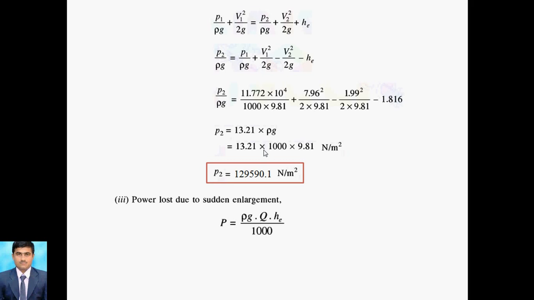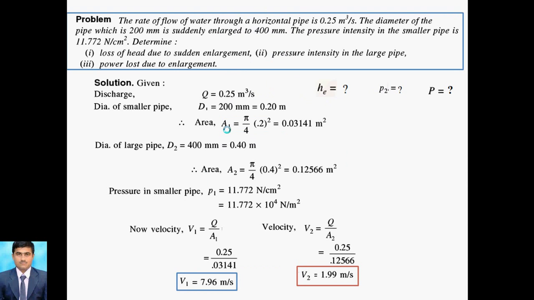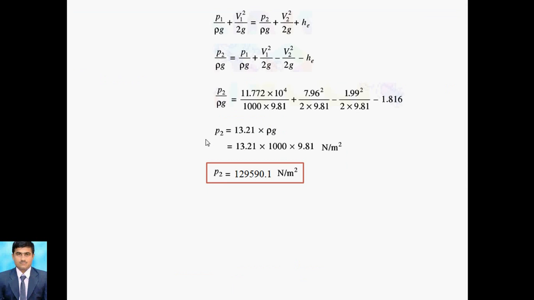So rho is 1000, g is 9.81, Q is already known to you from the formula, and He is already calculated. We put the value 1000 into 9.81 into 0.25 into 1.816 divided by 1000. After that we get the power, P is equal to 4.453 into 10 raised to 3 watt. This is the power lost in the sudden enlargement. So we have calculated the loss of head, the pressure intensity and the power loss due to the enlargement.